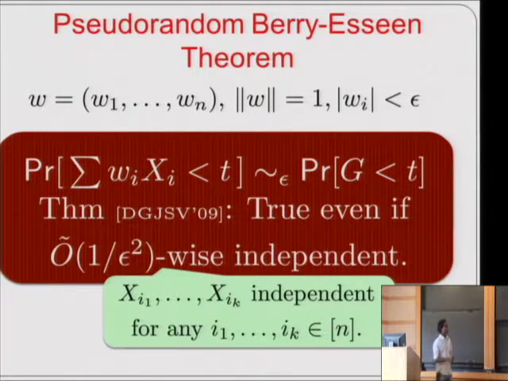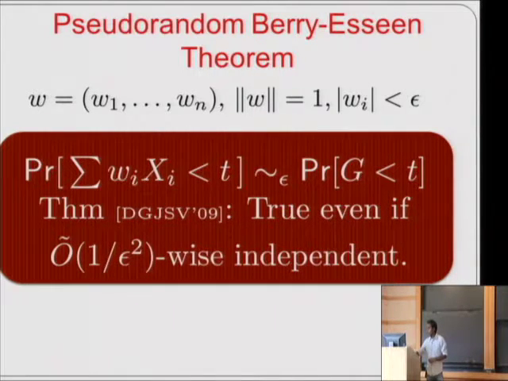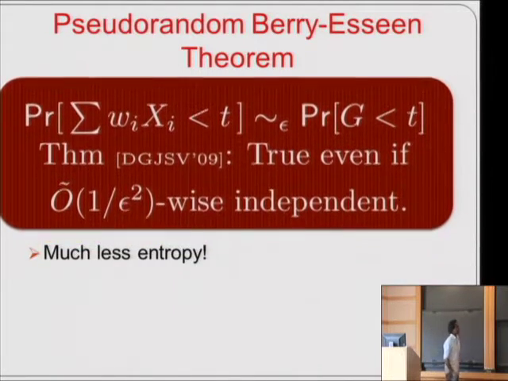So this is a very clean and strong generalization of the Berry-Esseen theorem, but for me what's most interesting is that this statement is applicable to distributions which have much less entropy than what the original statement was applicable for. In the original statement we needed full independence across the xi's, so the entropy was growing with n, but here you can have much smaller entropy.